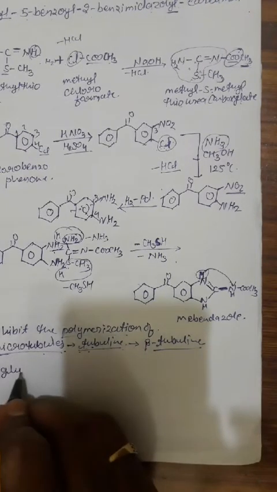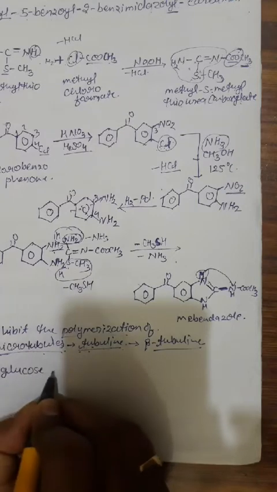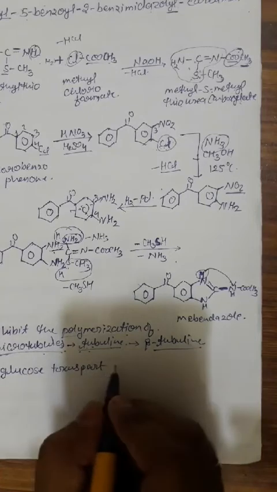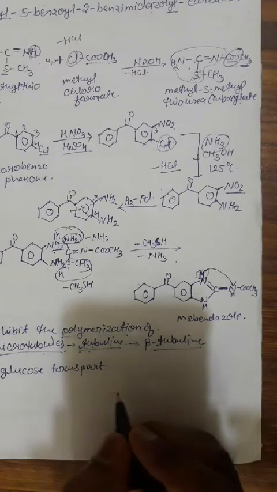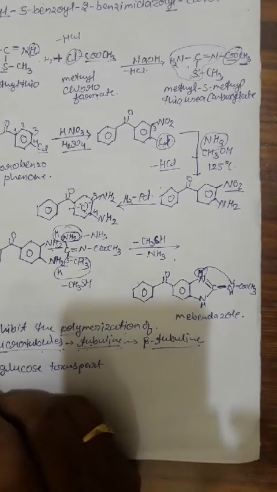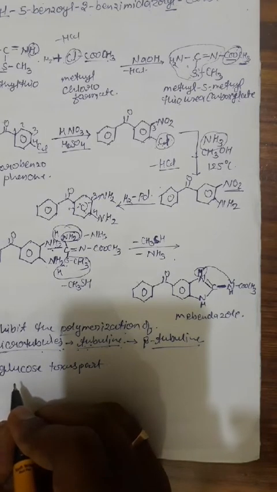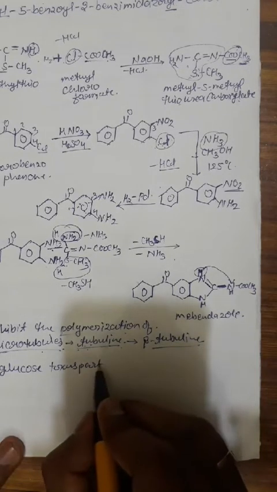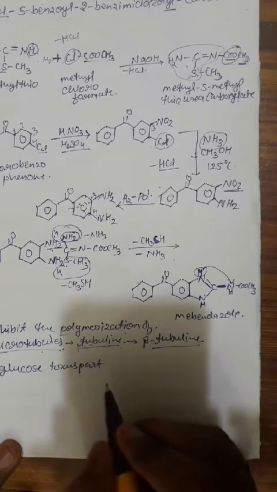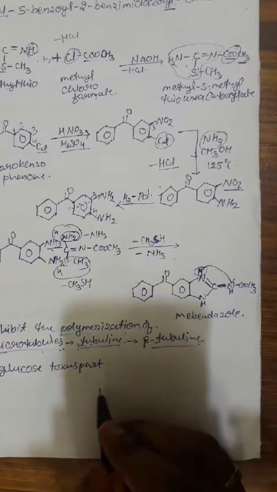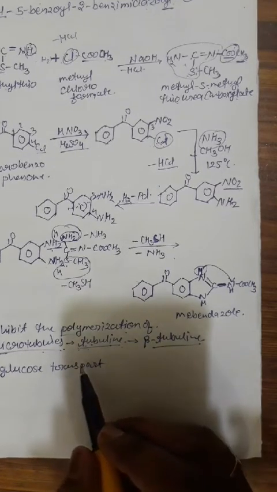And the second mechanism is they inhibit the glucose transport in the parasitic cell, which will cause the inhibition of the energy source, and it also leads to the depletion of the glycogen storage in the parasitic cell of the intracellular microtubules, and thus they prevent the parasitic cell division and the cell growth. So this is the mechanism of action of the mebendazole.